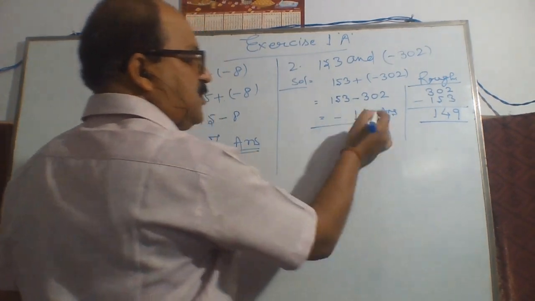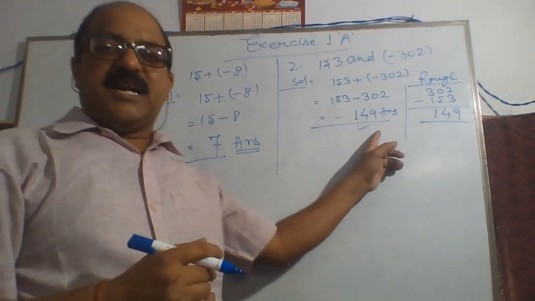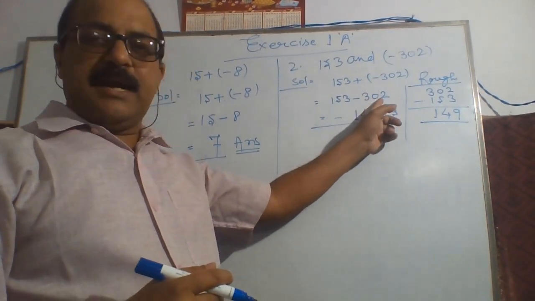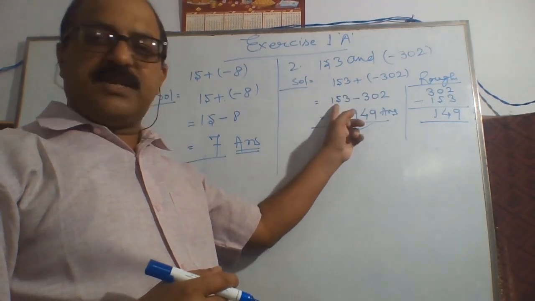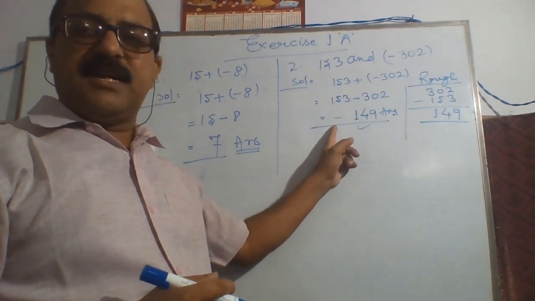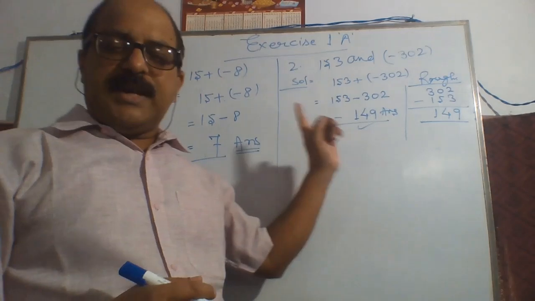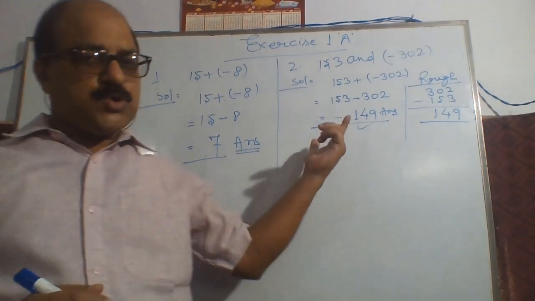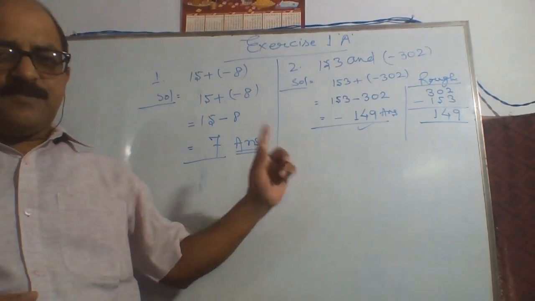The negative sign is put in front because the negative integer is greater in magnitude than the positive integer, so your answer will be a negative integer. Like this, you have to solve all questions.